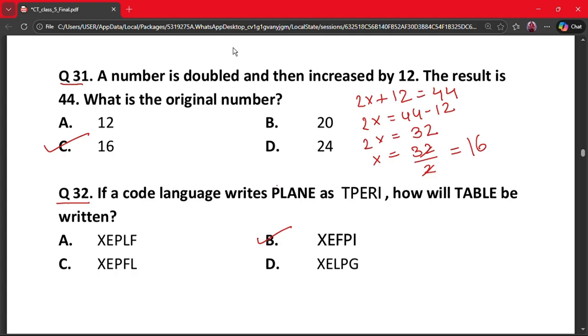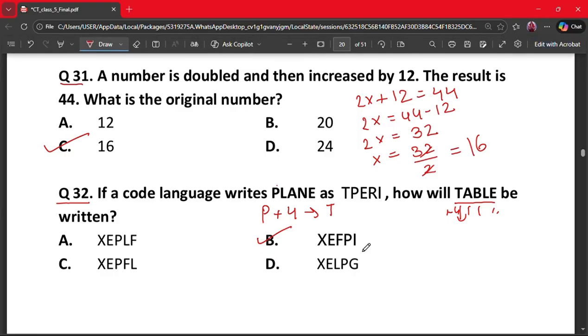Because we can see the pattern: P plus 4 alphabets gives us T, same with L plus 4 alphabets gives us P, A plus 4 alphabets gives us E, N plus 4 alphabets gives R, and E plus 4 alphabets gives I. So we'll follow the same rule here. So T, A, B, L, E, all letters plus 4 will give us X, E, F, P, I.